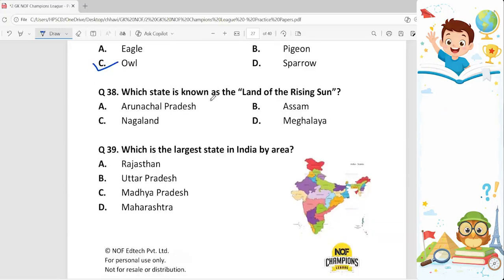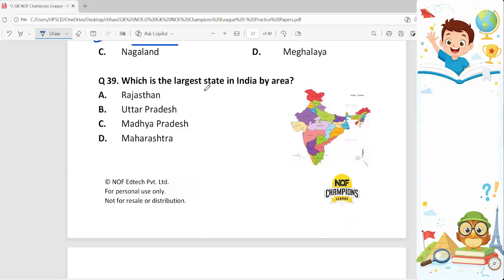38th question. Which state is known as the land of the rising sun? Among these four options, Arunachal Pradesh is the state known as the land of the rising sun because it is the easternmost state of India and experiences the earliest sunrise in the country. So option A is the correct answer. 39. Which is the largest state in India by area? The largest state in India by area is Rajasthan. So option A is the correct one.